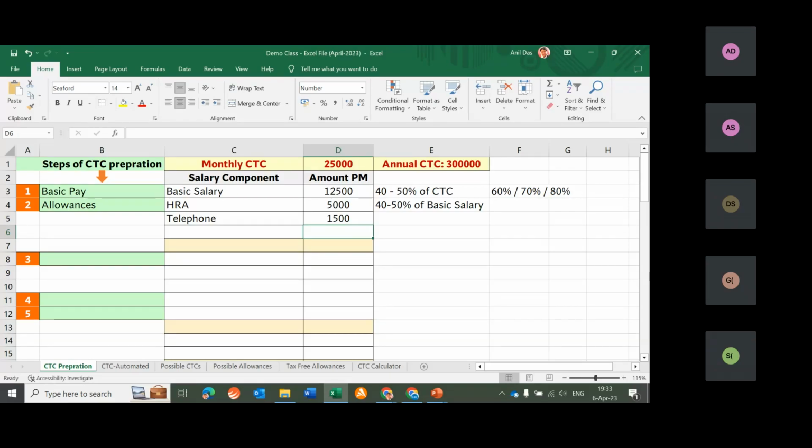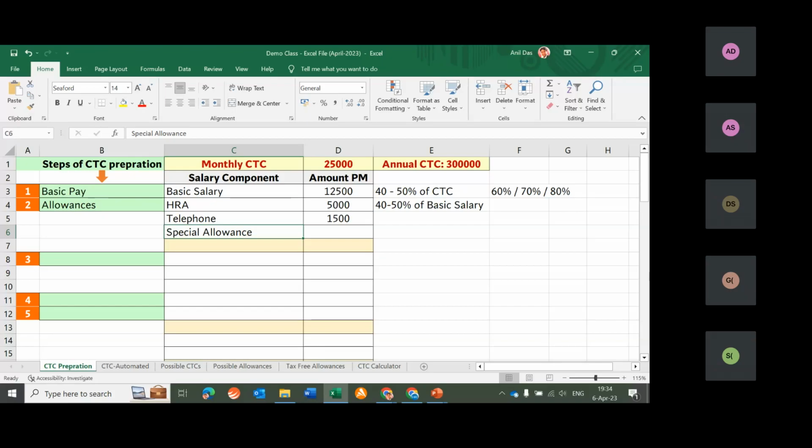Whatever allowance you want to keep, you can keep hair oil allowance, you can keep makeup allowance, you can keep any allowance which you want to keep. You can keep pet allowance also. Let me pick one more allowance which is very common in nature, which is special allowance. You will see that almost 90% of the companies are going for a special allowance. Trust me, there is nothing special with this special allowance.